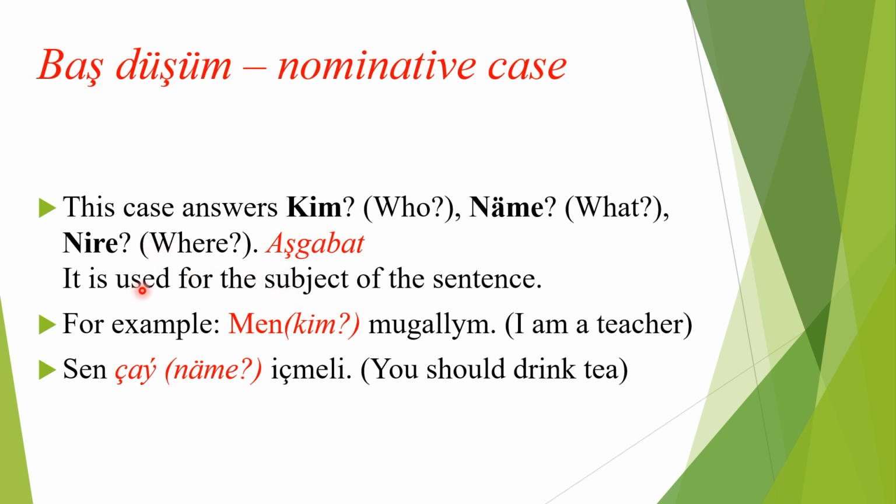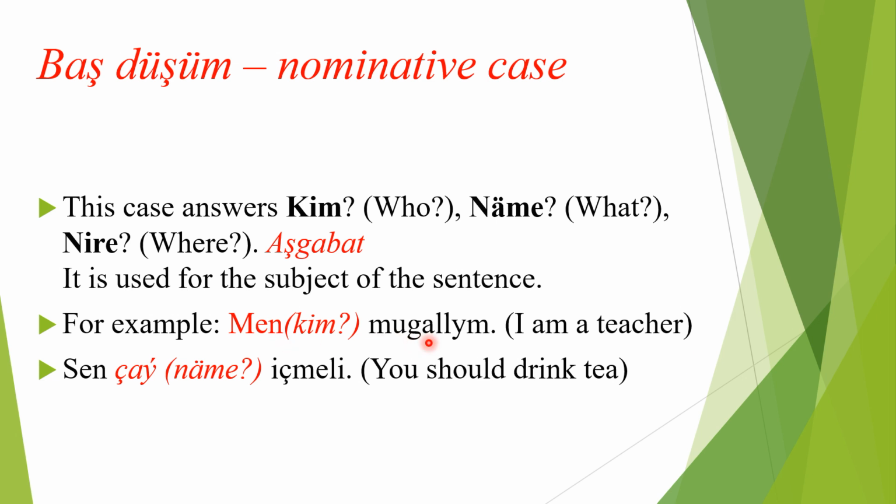So the nominative case is used for the subject of the sentence. For example, men muallim. I'm a teacher. It is written as mugallim, but I read it as muallim because spoken versions differ. Not mugallim, but muallim.